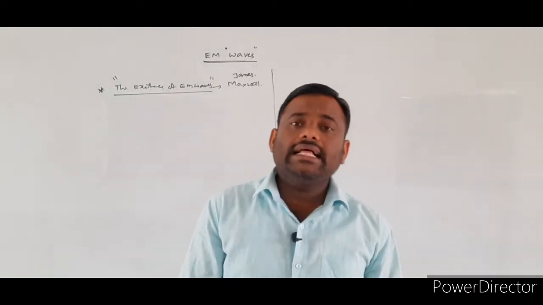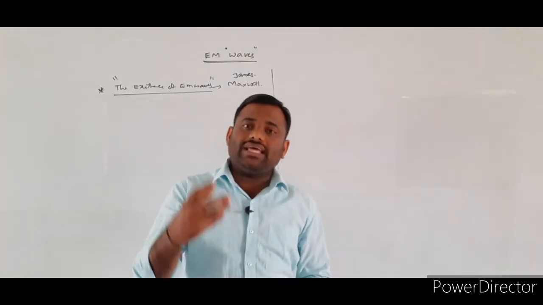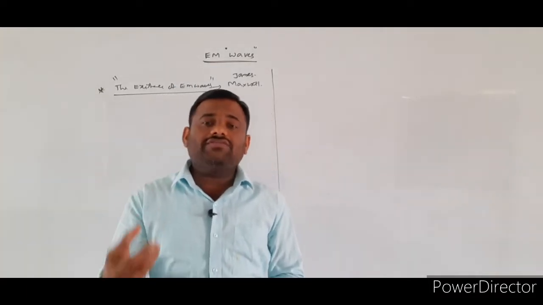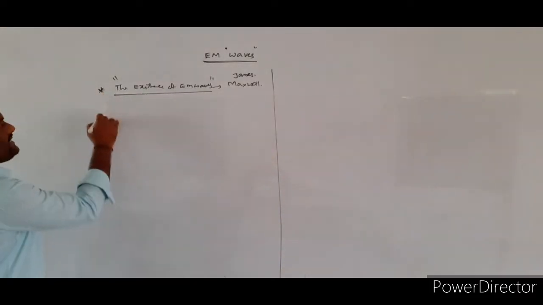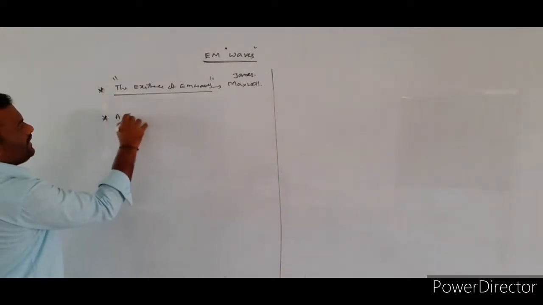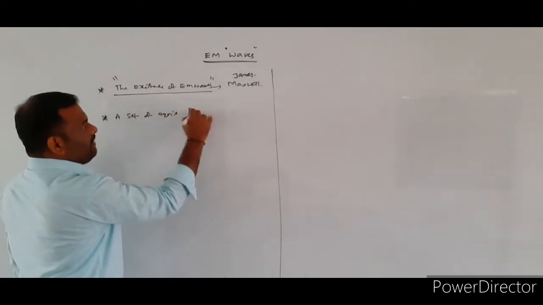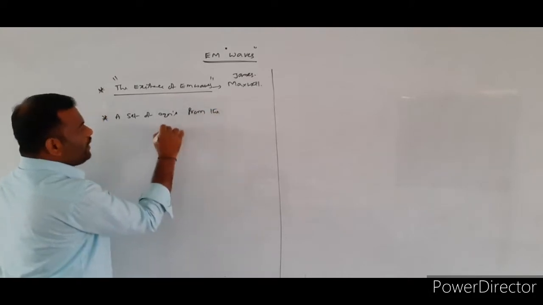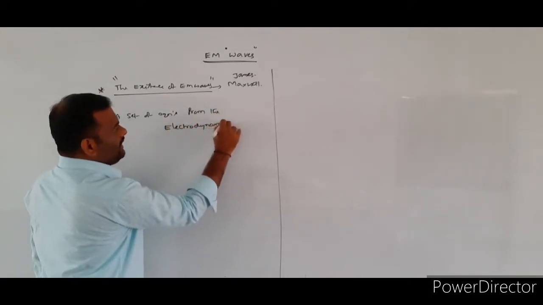So to say that the electromagnetic waves exist in the nature, he collected some of the equations which are taken from the electrodynamics. So he collected a set of equations from the electrodynamics. So what is the meaning of electrodynamics?